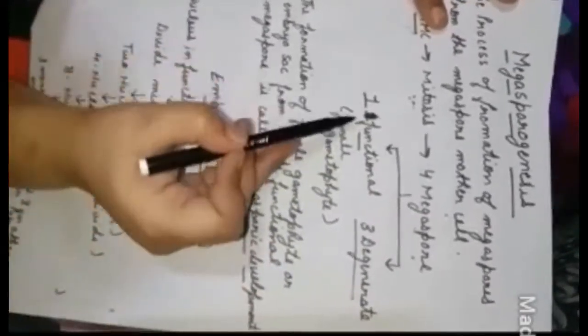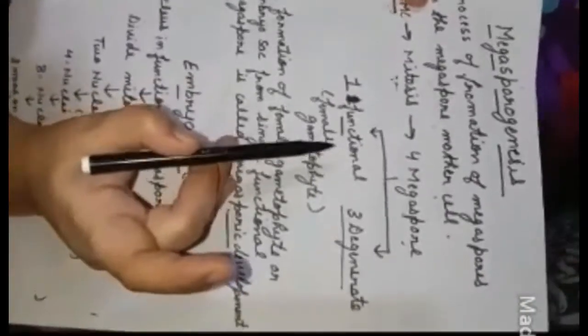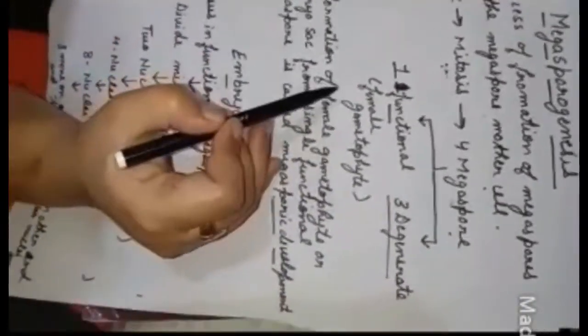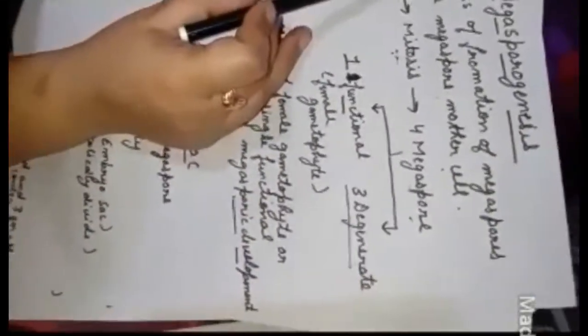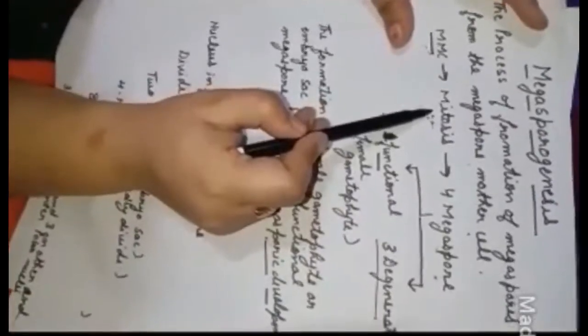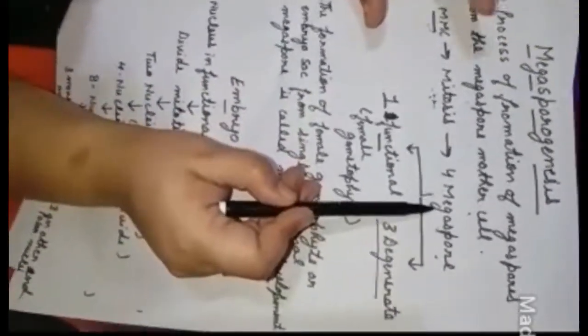Degenerate will provide the nutrition to the functional one. Here is only the one functional megaspore, and this functional megaspore will only be responsible for the formation of the female gamete. First of all, the megaspore mother cell will undergo meiosis division, and in this division they will form 4 megaspores.